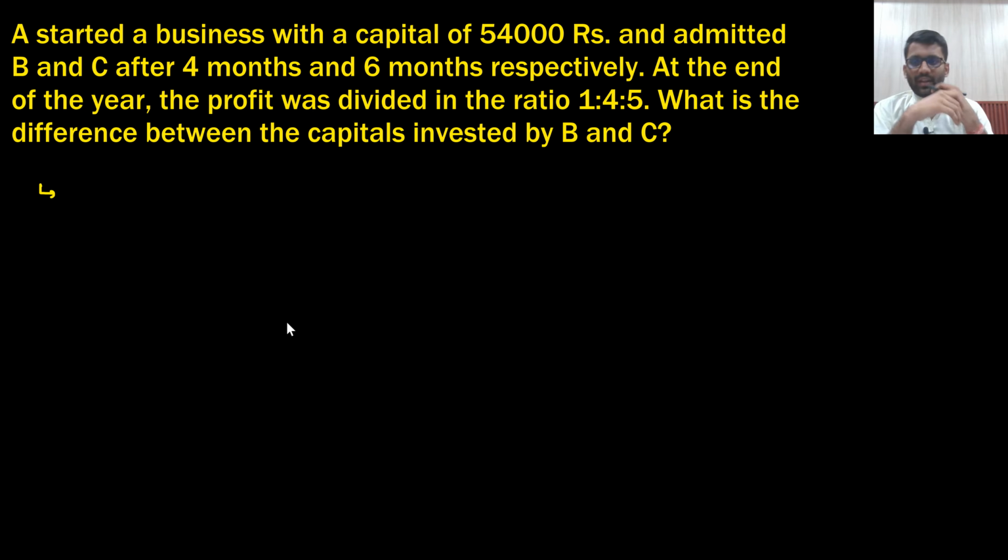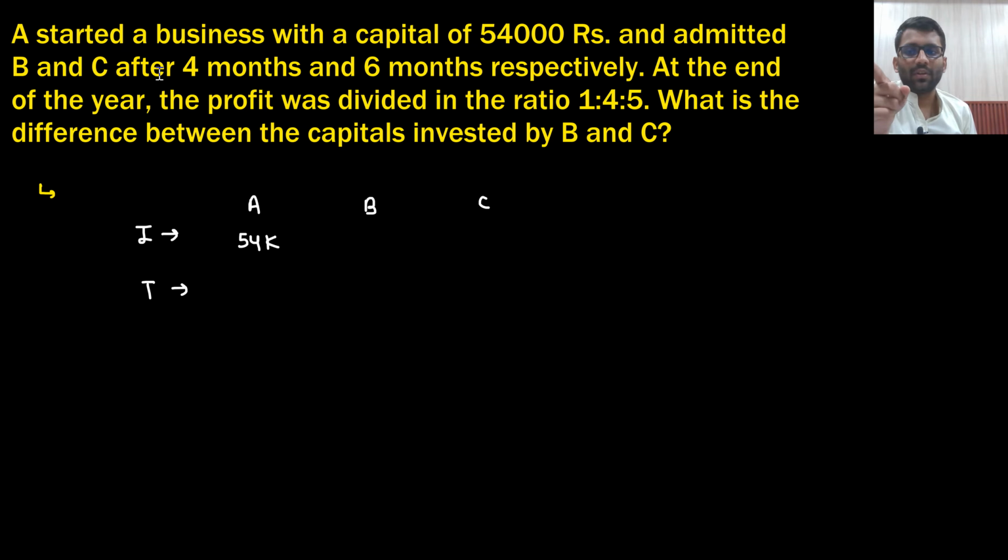Let's see this question. A started a business with a capital of 54,000 rupees and admitted B and C after 4 and 6 months respectively. At the end of the year, the profit was divided in the ratio 1:4:5. So investment, A made 54K. B and C we don't know. Time: A started it alone, right? He admitted B and C after 4 and 6 months. So A's time was 12 months.